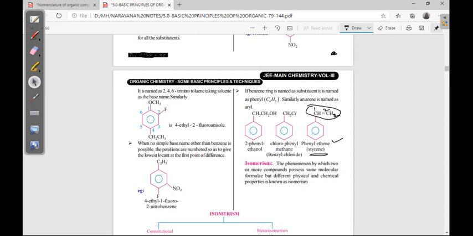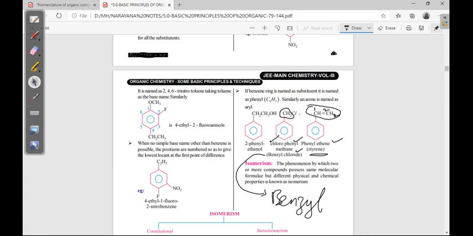Then chlorophenylmethane. See here, chlorine is there, so we can take phenyl as a substituent. Chlorine is also a substituent. So chlorophenylmethane. The common name is benzyl chloride. This benzyl chloride is also considered an IUPAC name. In aromatic compounds, for many compounds there is no variation between the common name and the IUPAC name. If you take one compound, two IUPAC names are there. Okay.